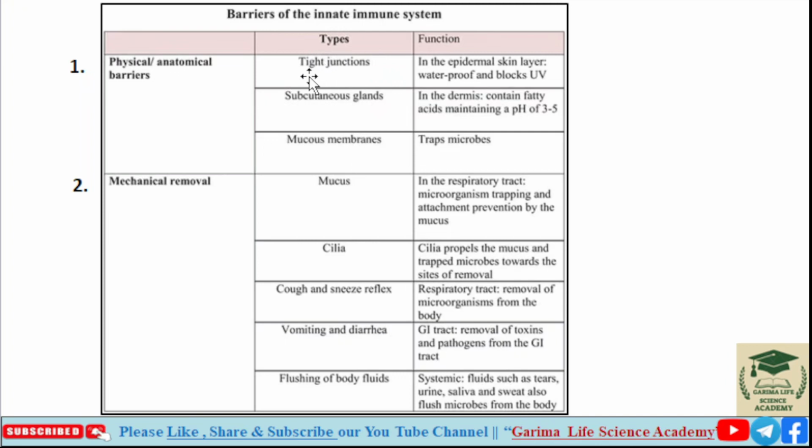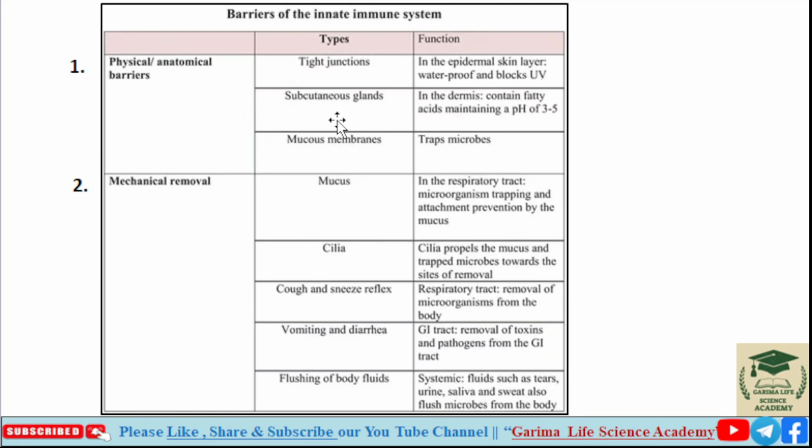The function of tight junction is in the epidermal skin layer. Tight junctions keep the skin epidermal cells waterproof and block UV rays, so they inhibit UV rays from coming into our skin. So the tight junction is involved in properly maintaining our skin layers, or epidermal layer.